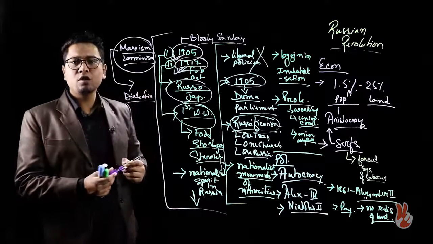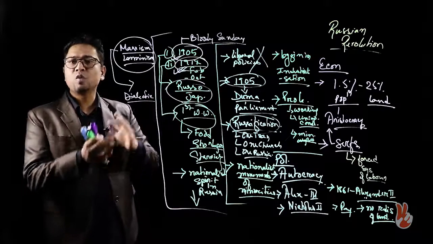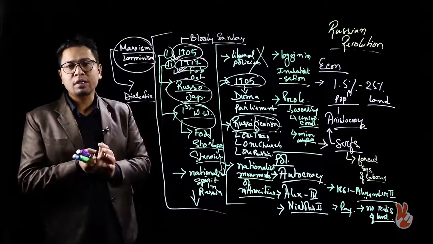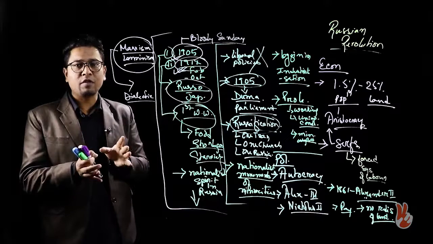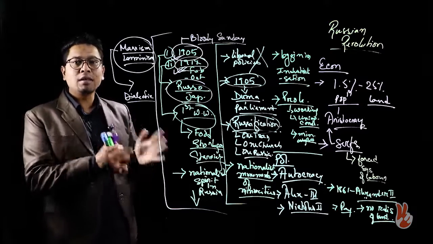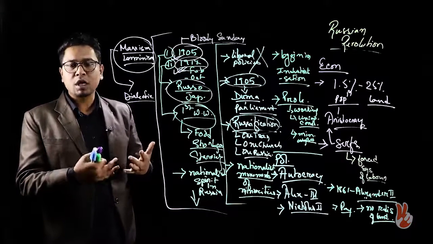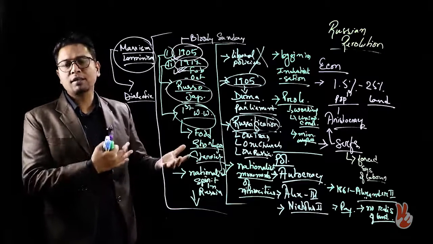All human societies have been progressing from one stage to another stage. So in the ancient period, the society was based on slave labor. In the medieval period, society was feudalistic in nature. In the modern period, society is capitalistic in nature. And after capitalism, what would come? Socialism, and then beyond that there is communism.